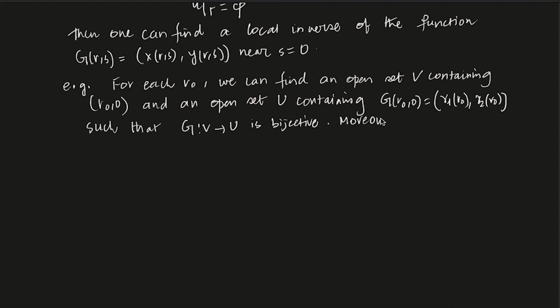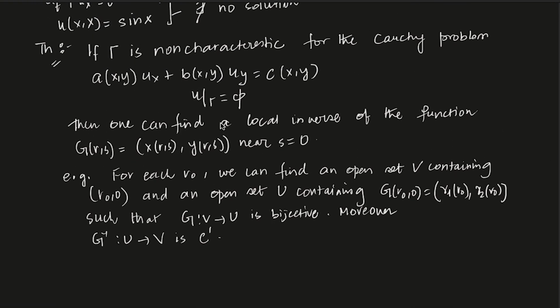Moreover, let me write here, G inverse from U to V is C1. So essentially what it is saying, if the non-characteristic condition is given, you can actually confirm that a problem like this, let's say that's your (2), admits a solution.